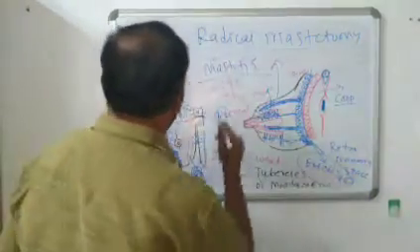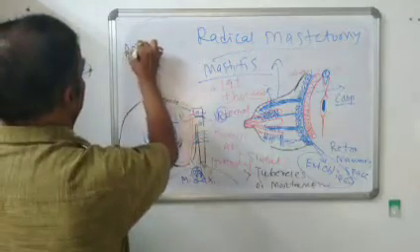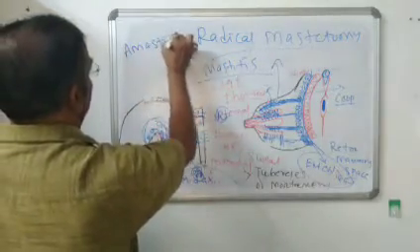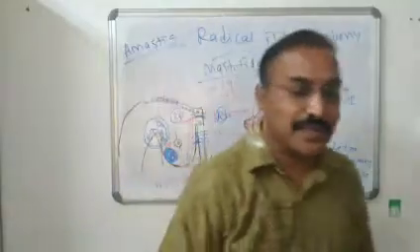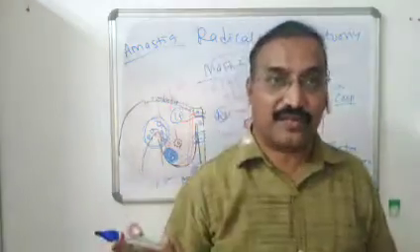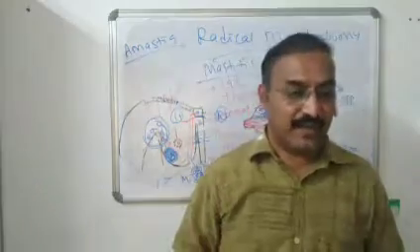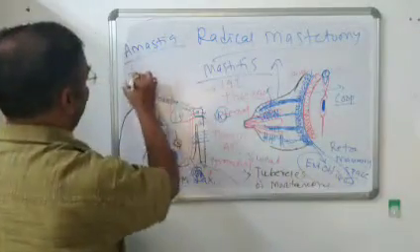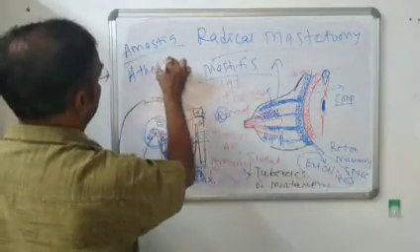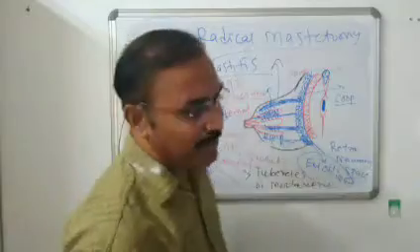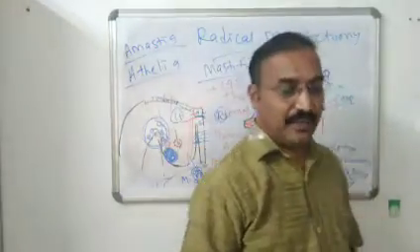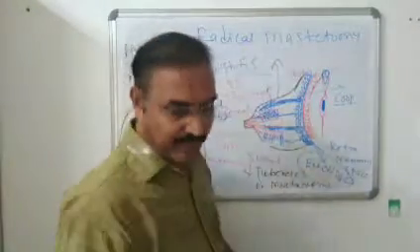Then another condition of the breast, that is amastia. What is amastia? A means absence. So there is an absence of breast. It is congenital. It is abnormal. Then athelia. Another condition is athelia. Athelia means there is an absence of nipple. Then polythelia.